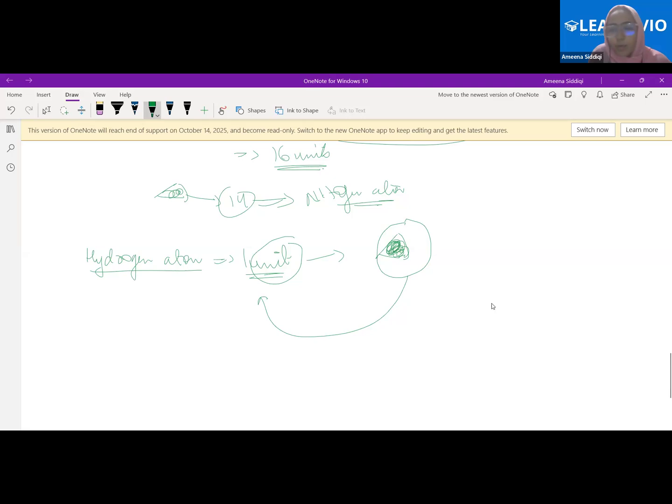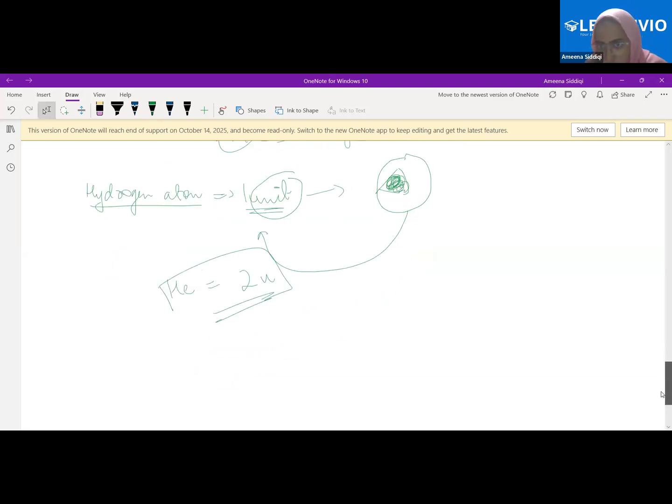What was the confusion here? Just remove atomic number as of now from your mind. Then only you will be able to understand atomic mass. Atomic number and atomic mass are two completely different things. Do not confuse them. Is it understood now? If I'm saying the mass of helium is written as 2 units, explain to me what we mean by this.